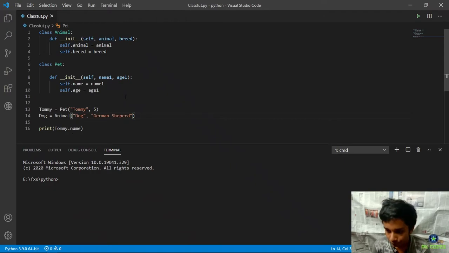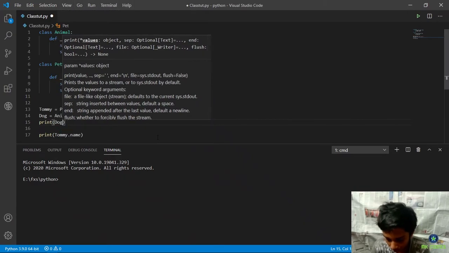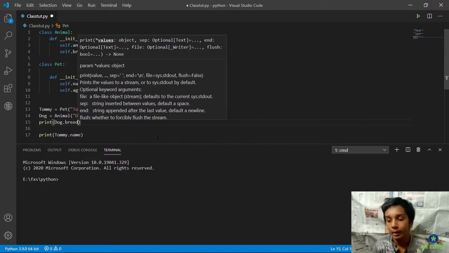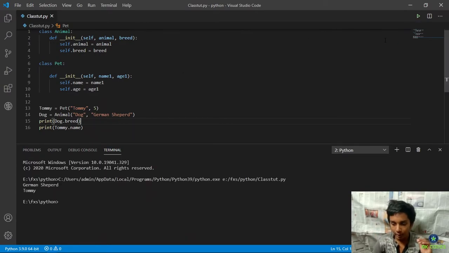And let's run this, and again let's print out dog dot breed. Since we are already printing name, we'll just print breed this time. And what I should see is German Shepherd and Tommy. Yeah, it works.